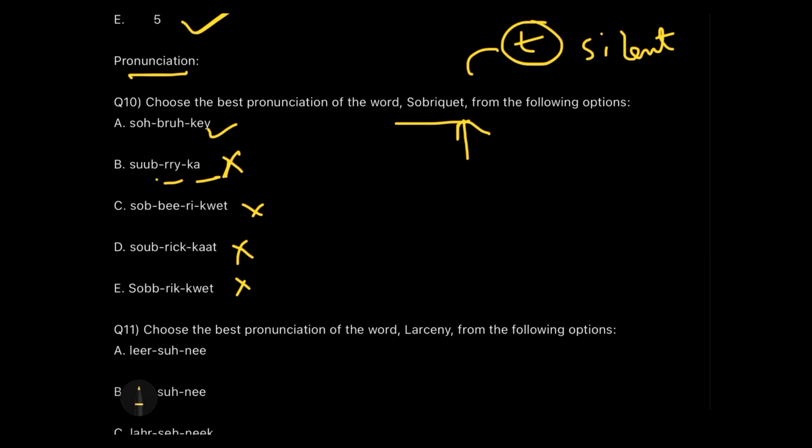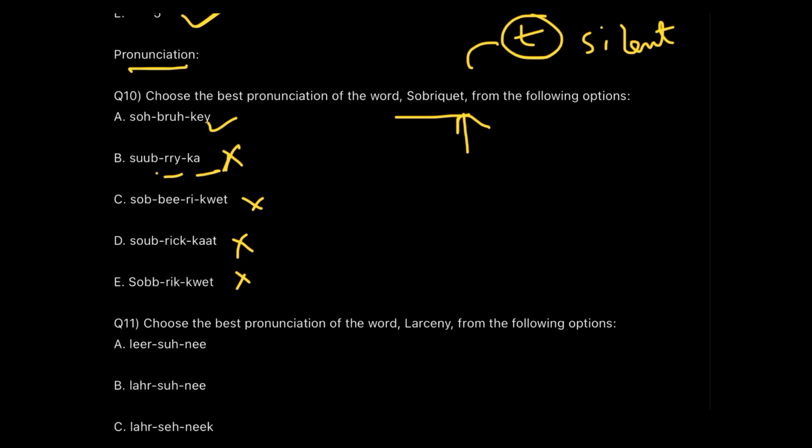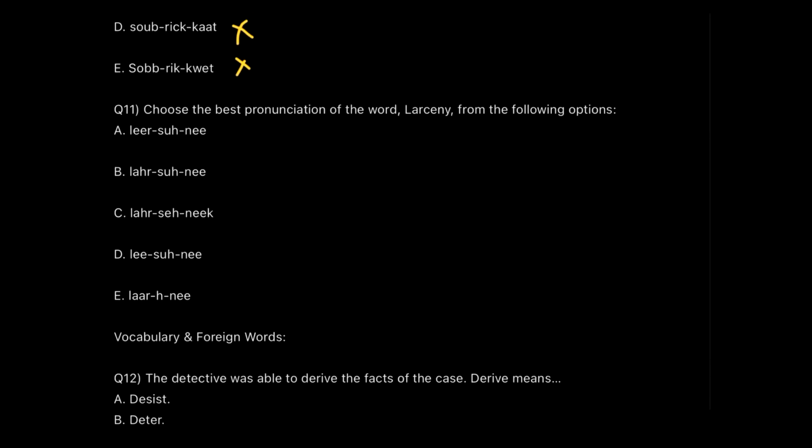Okay. Now moving to question number 11. Question number 11 is, how do we pronounce the word? The word is right there in front of you and the options are right there. Use option elimination, guys. It's not possible for all of us to know the correct pronunciation of all the words. So why don't we use our senses to get through and eliminate all the wrong answers?